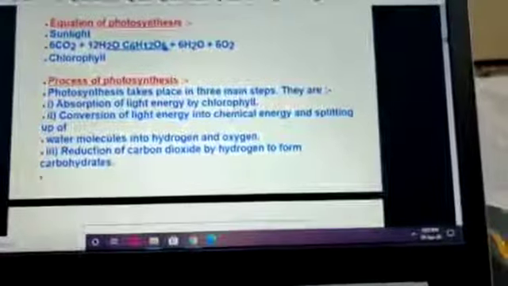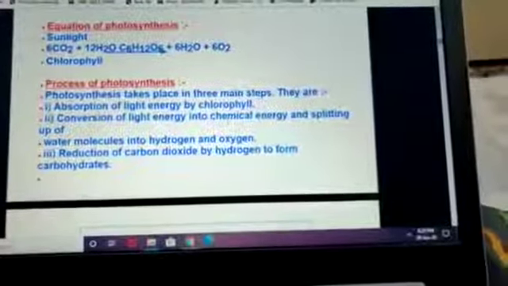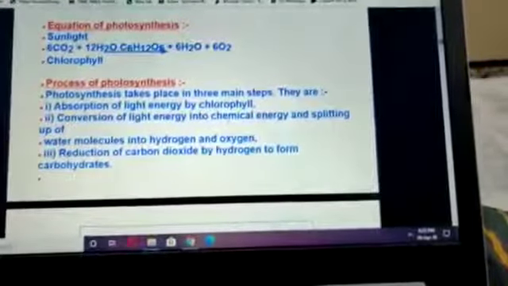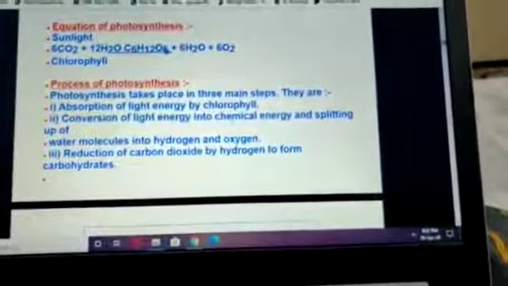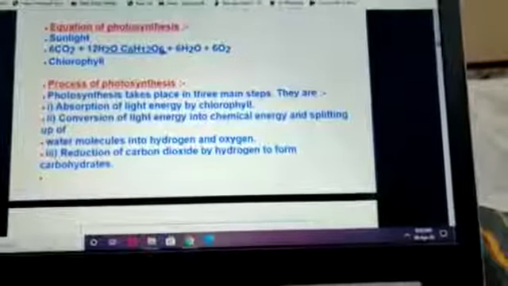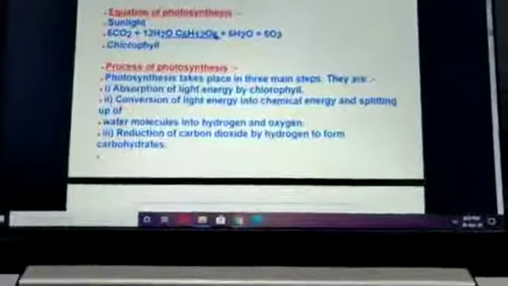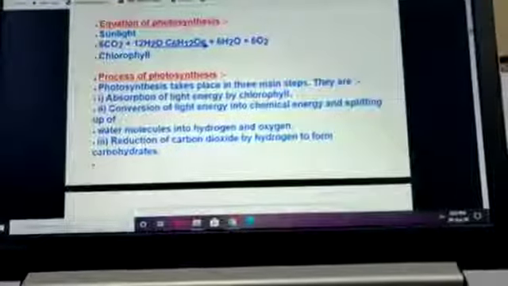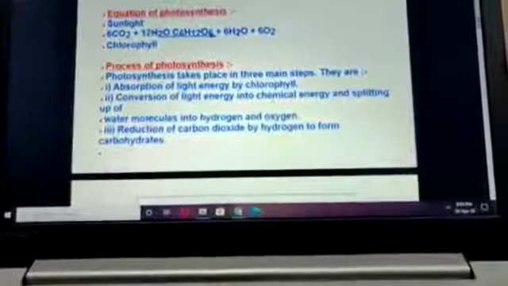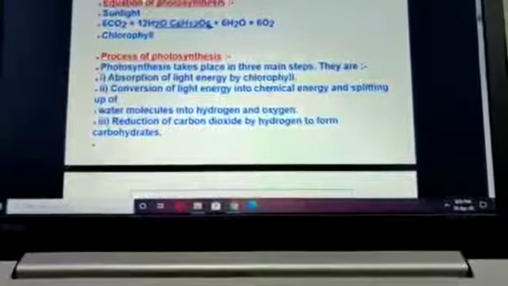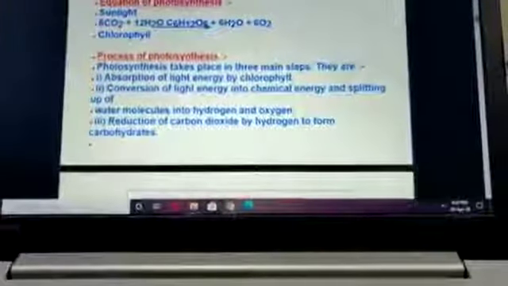Then splitting of the light energy into chemical energy, that is also termed as photolysis. Photolysis means breakdown of water molecules into hydrogen and oxygen. Photo means light and lysis means breakdown. What is broken down? The water molecule.